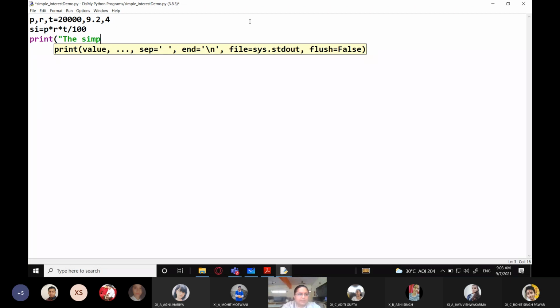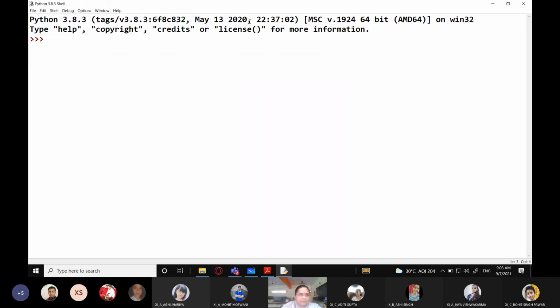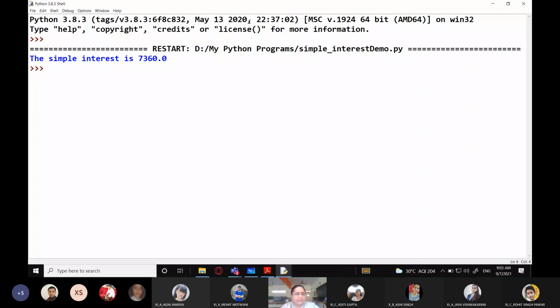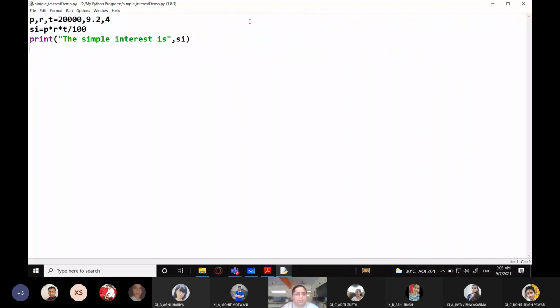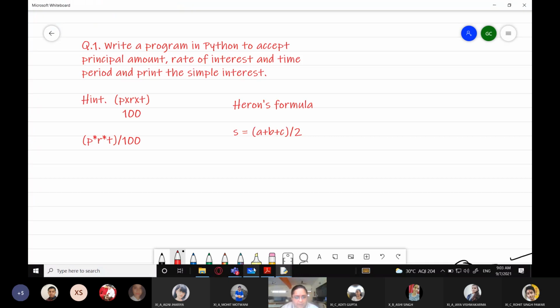We'll see it. The simple interest is what? SI. Got it? Here you are simply getting an answer. But what if I want to read data from the user? I want that every time the user executes the program, your program should wait for the user to enter some data. That is, now your program is going to fetch data from the user or accept data from the user, which is known as input, right? So here I'm going to provide some input.